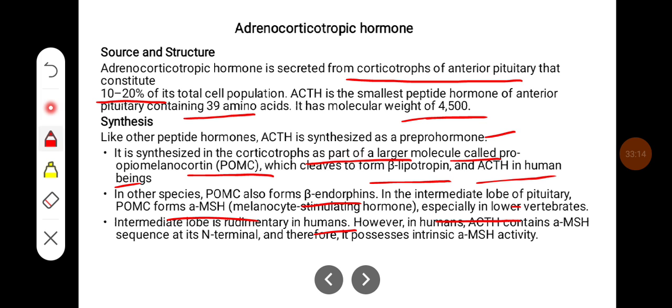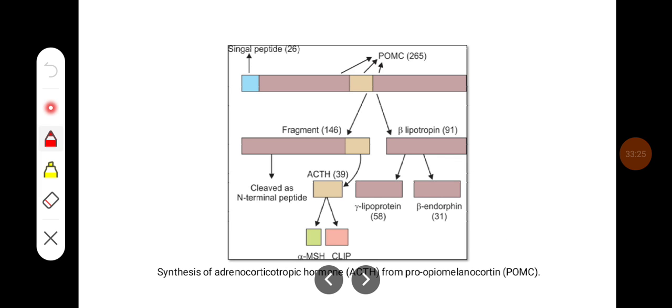However, in humans, ACTH contains the alpha MSH sequence at its N-terminal end and therefore it possesses intrinsic alpha MSH activity. So this is how different hormones are produced from POMC, that is pro-opiomelanocortin. One fragment forms the ACTH, and the beta lipotrophin forms the gamma lipotrophin and beta endorphins. ACTH produces the alpha MSH as well.